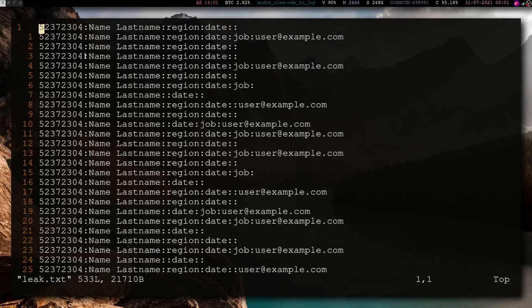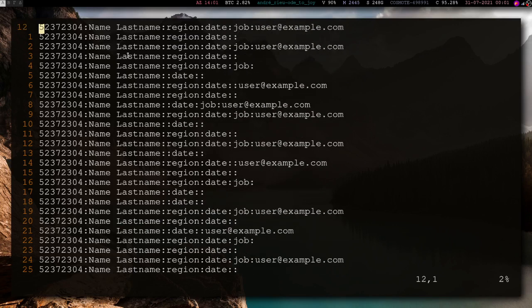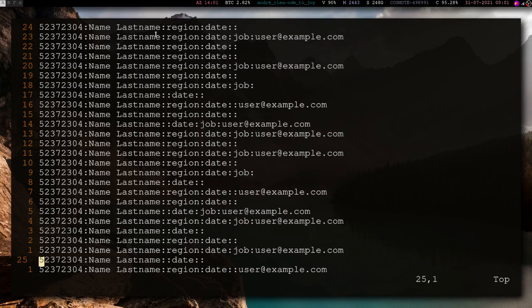And it was in this form right here. It was the ID first, then the name and the last name, the full name, and some more information like a region, the time of creation of their account, or their email. Of course, this is not actually from the leak. This is just an example file to show you what it was like.